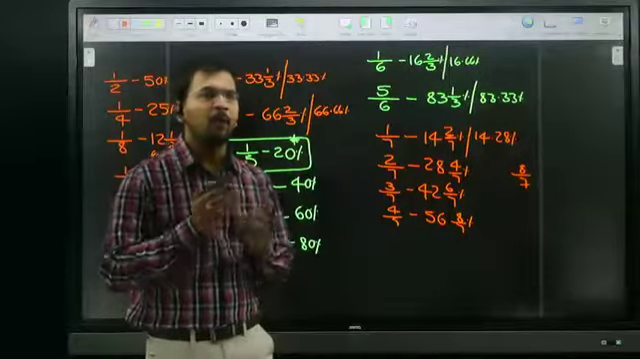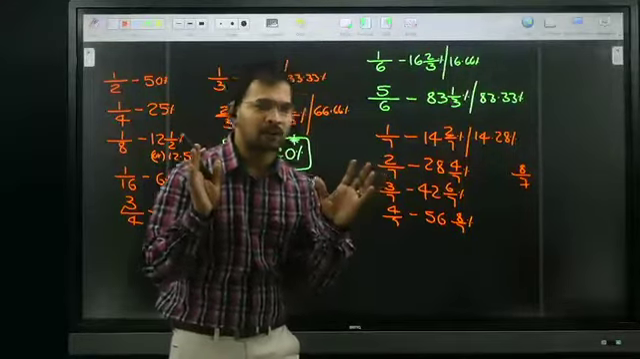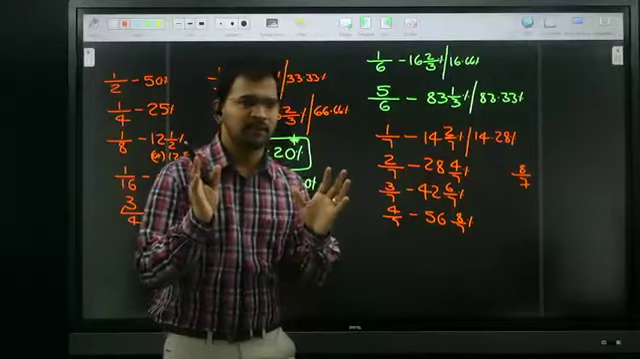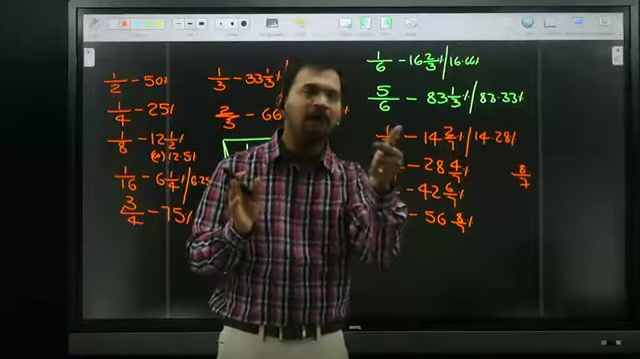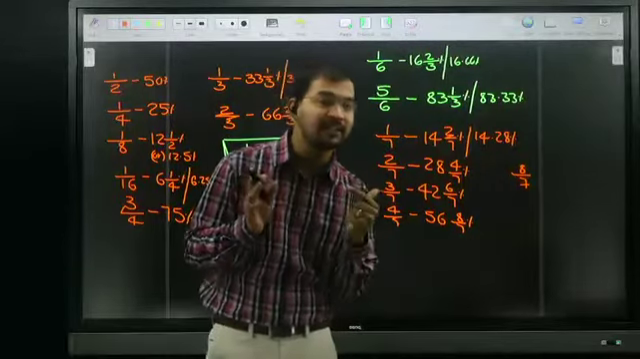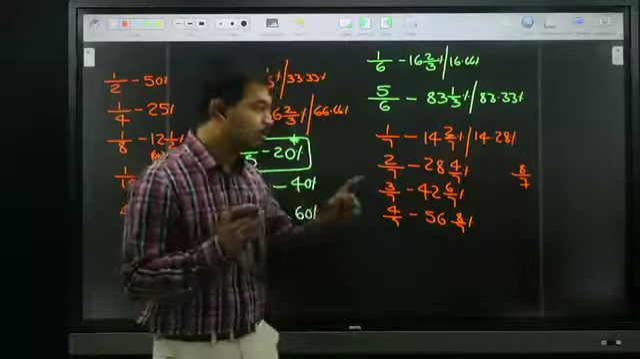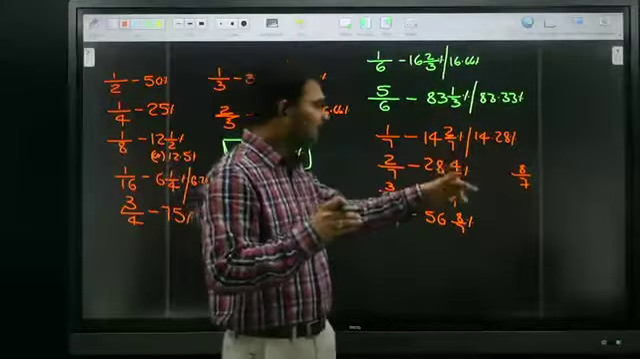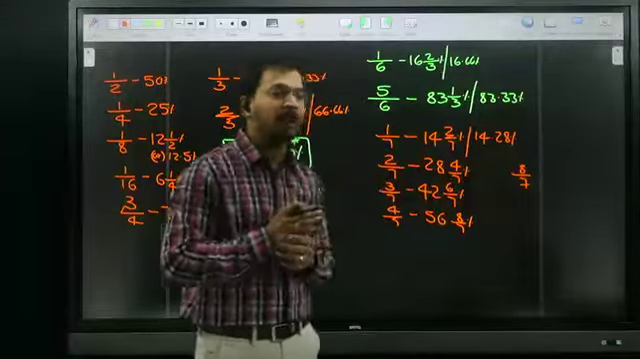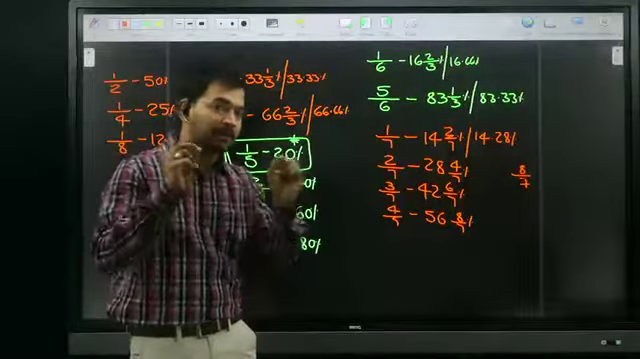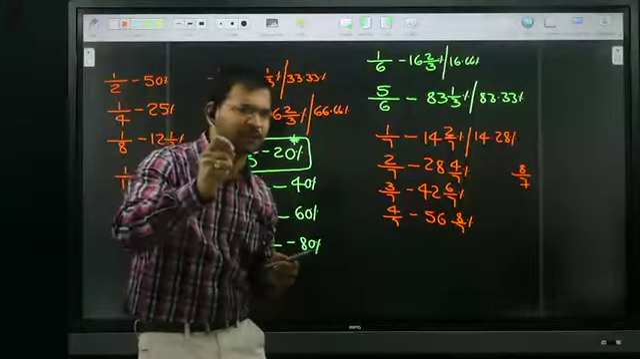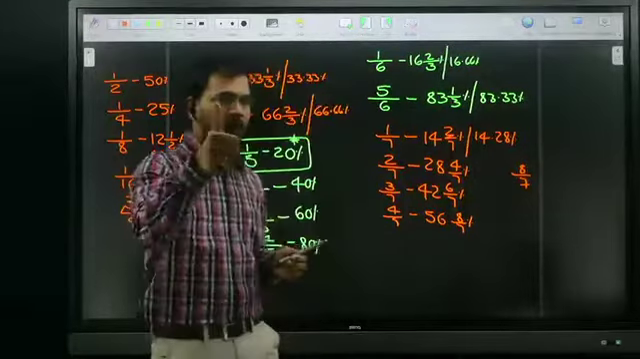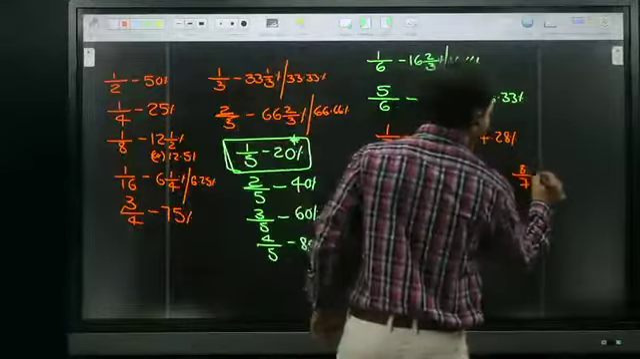First of all, tell me what is meant by proper fraction. Proper fraction is nothing but the numerator is always less than the denominator. But here the numerator is greater than the denominator, that is the reason we call this an improper fraction. Remember one point: fractions must and should be in proper fractions only.